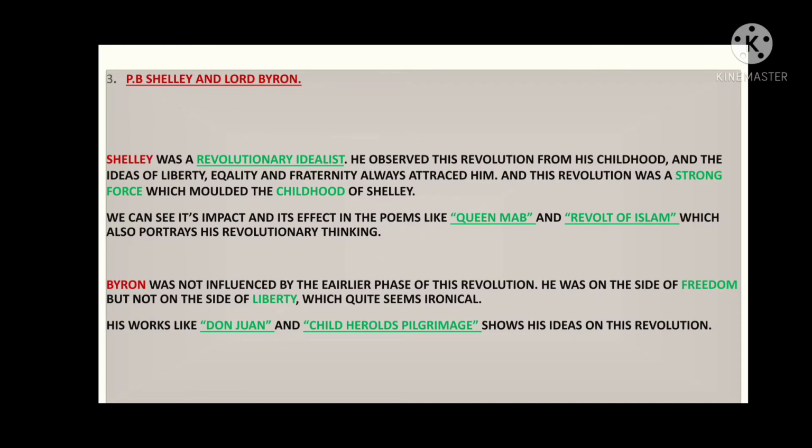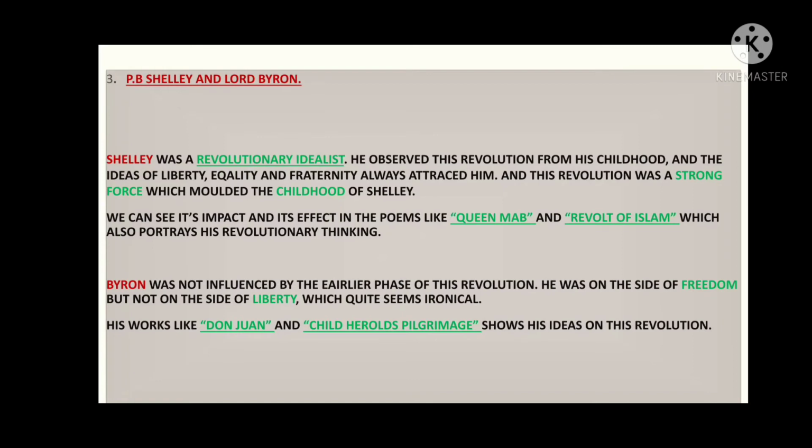We can see its impact in poems like Queen Mab and Revolt of Islam, which portray revolutionary thinking. Queen Mab and Revolt of Islam are works of P.B. Shelley, and in these poems we can see his revolutionary idealism. To some extent, we can say that due to the French Revolution, P.B. Shelley got a revolutionary idealism or revolutionary thinking.